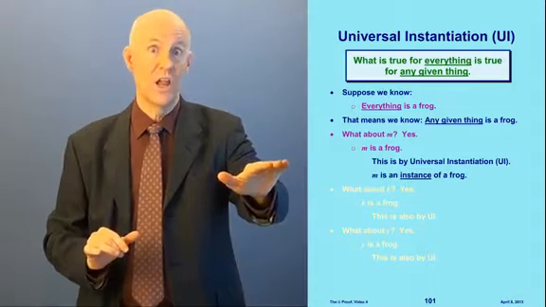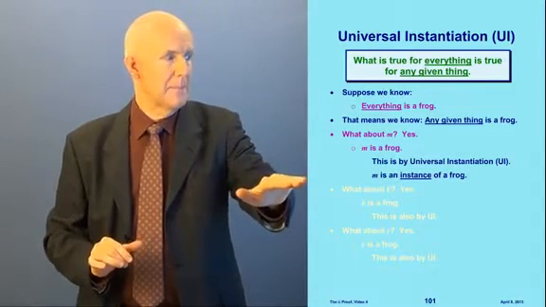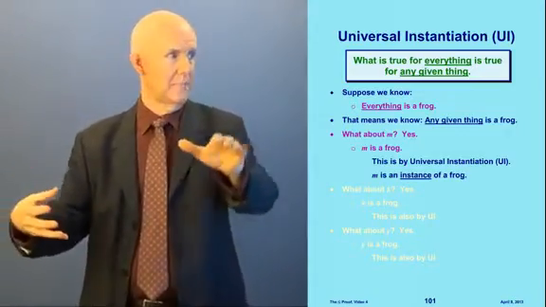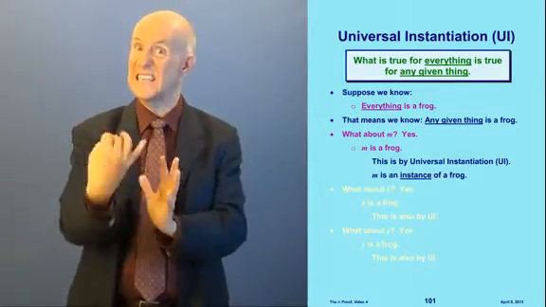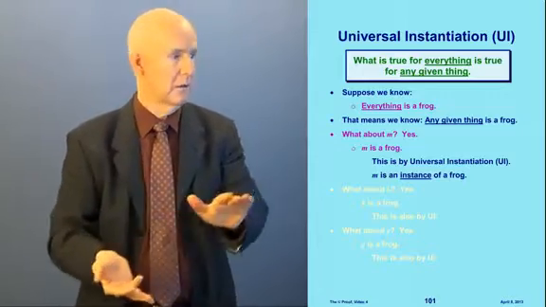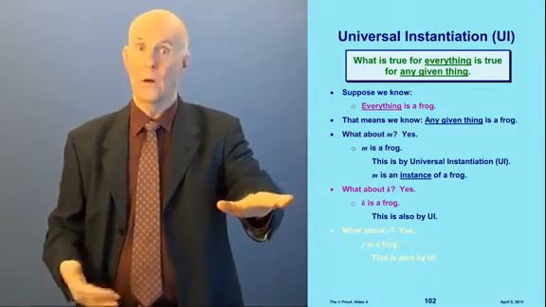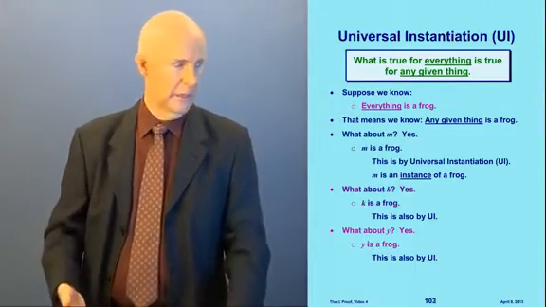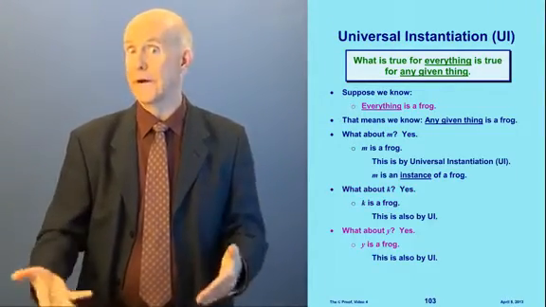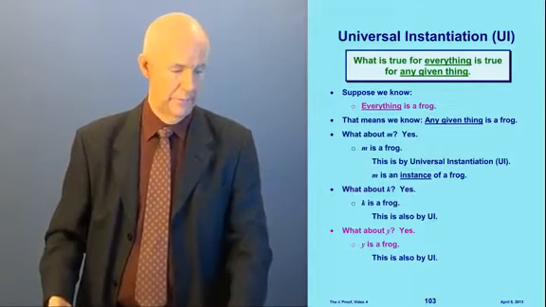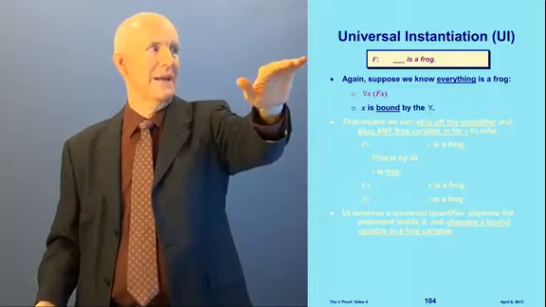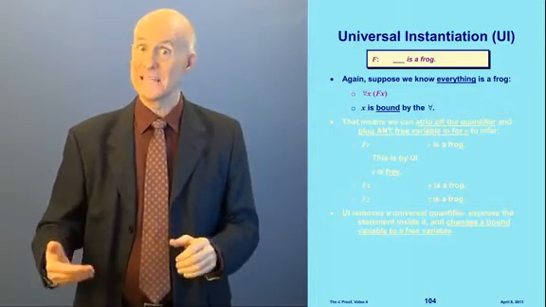We're going to use that rule lots of times. M is an instance of a frog. In other words, we've taken the universal statement that says everything is a frog, and we take an instance with M. Okay, M's a frog. Now, what about K? Well, yes, K is also a frog. Why? This is by UI. How about Y? Yes, Y is also a frog by UI, right? And so let's take an example here. We'll let this predicate F mean blank is a frog.